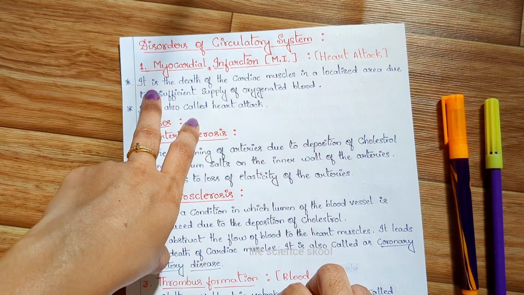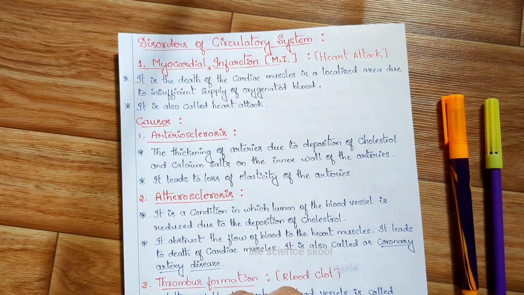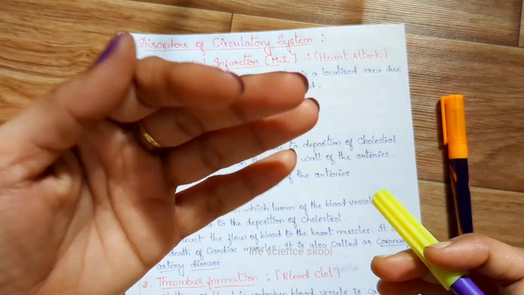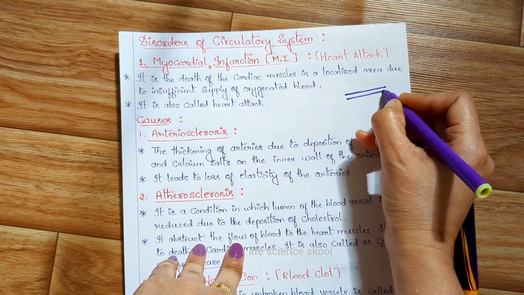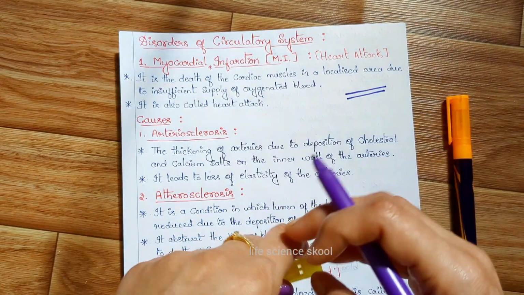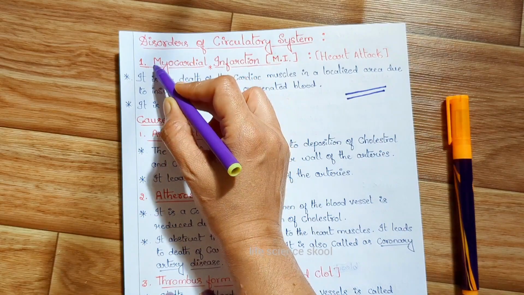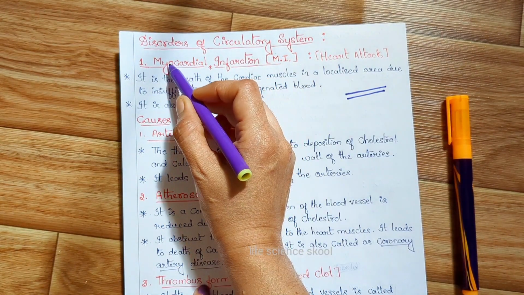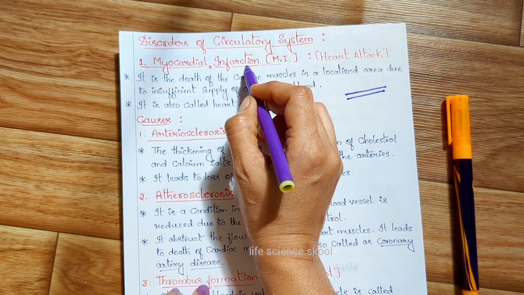Let's begin with the first point. So, what is this myocardial infarction? Infarction means death of the tissues. We know that our body is made up of cells, and groups of cells form the tissues. The whole body is composed of tissue, and even the heart. Myo means muscle, cardial means heart. Here there is a death of the cardiac tissue, the muscle tissue. So that is the meaning of myocardial infarction.